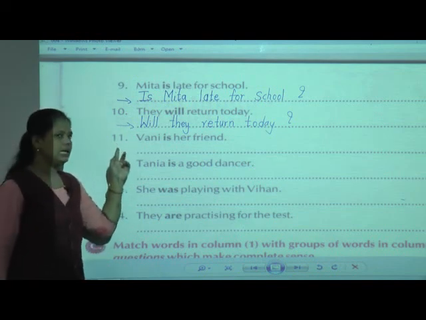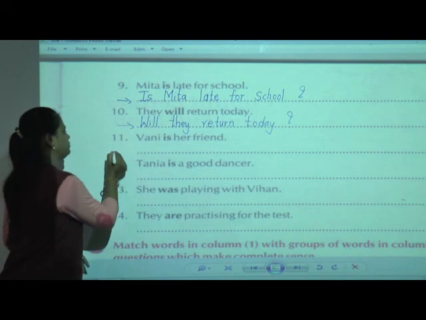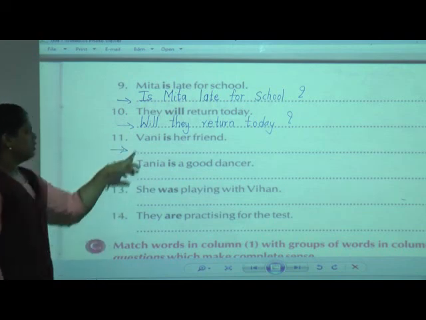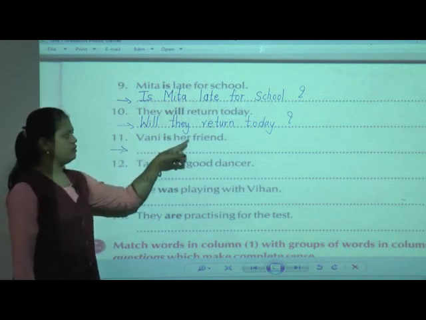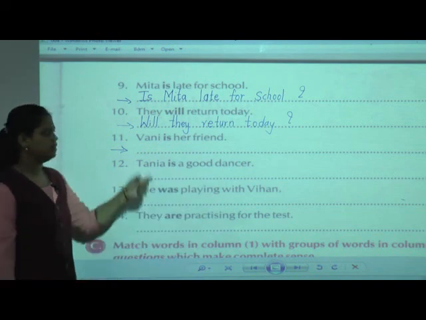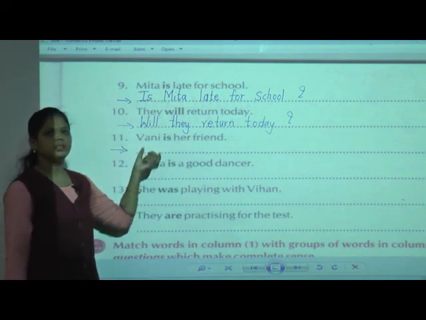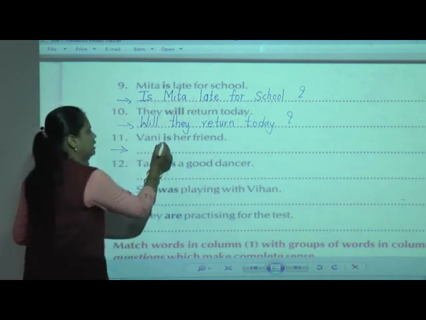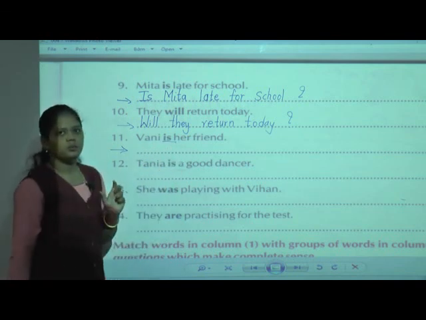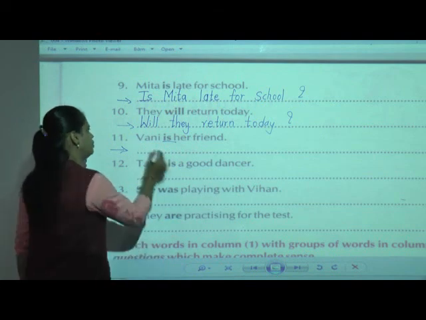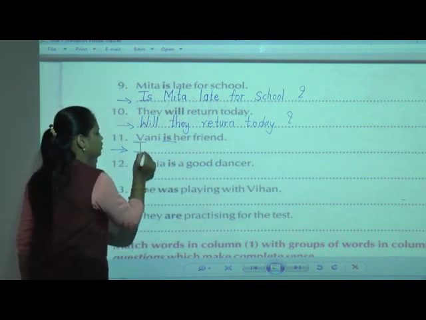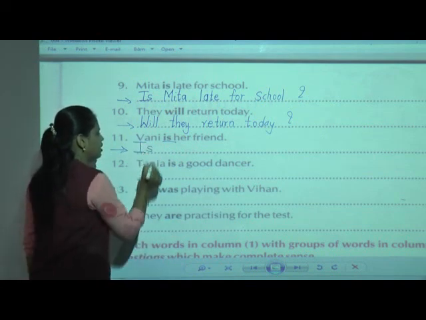Okay. Now the 11th one is "Vani is her friend." Here the name of a girl is given: Vani is her friend. Again the word is given in bold. So what to do? We have to change the position of that word.